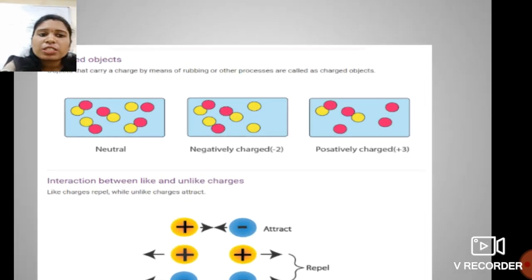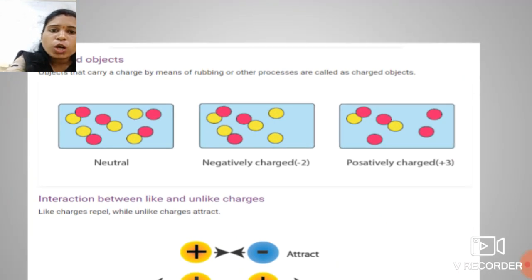See over here, the objects that carry a charge by means of rubbing or other processes are called charged objects. What are charged objects? The objects that carry a charge by means of rubbing or other processes. Students, this is just a statement, but I hope you have understood by these experiments what a charged object is.